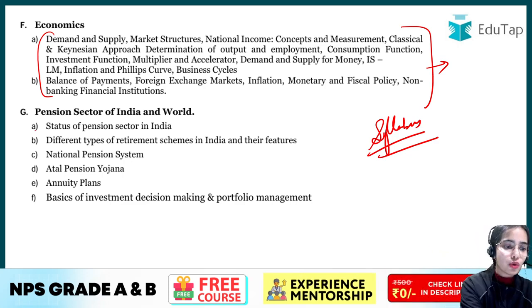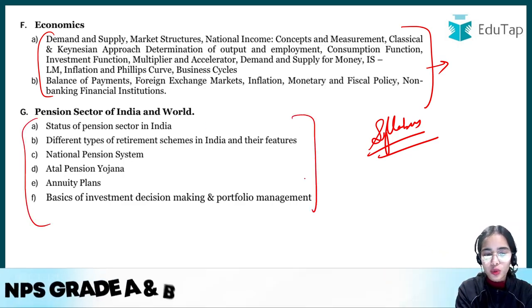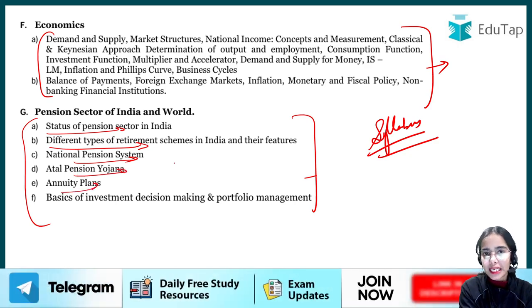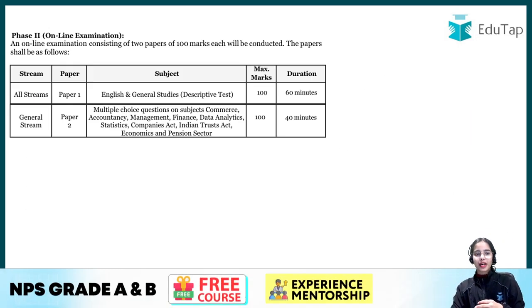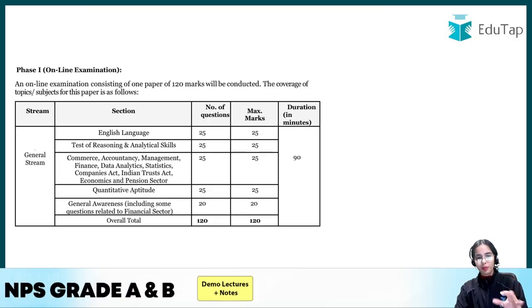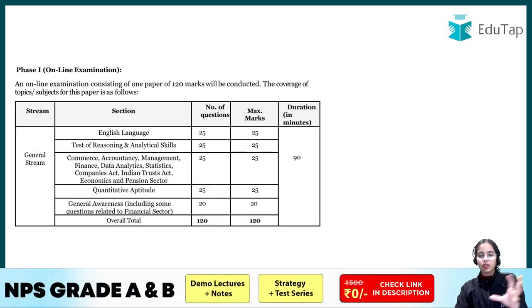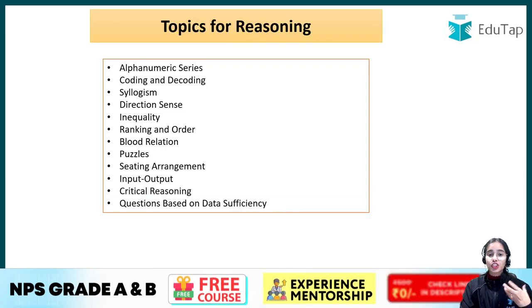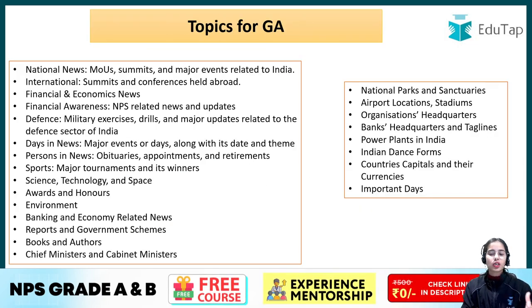Now, the pension sector of India and the world. This covers the status of the pension sector, different types of retirement schemes, NPS, Atal Pension Yojana, annuity plans. So in the pension sector also, you need to have the basic information. I have provided you the topics for phase 1, so that you have a starting point: in English what topics to be done in the initial phases, in reasoning what topics to be done, in quant what topics have to be done, and in GA what comes. So all this comes in the GA section.